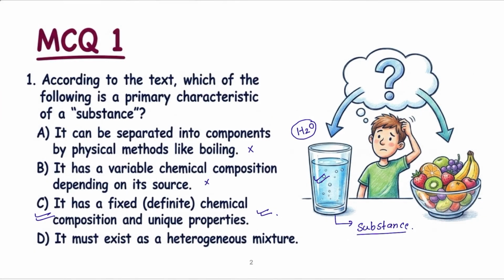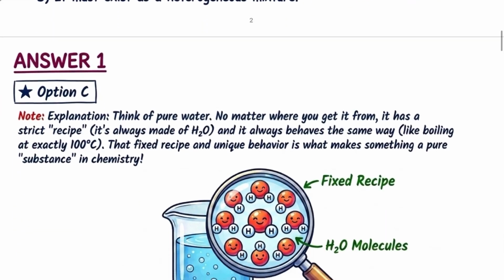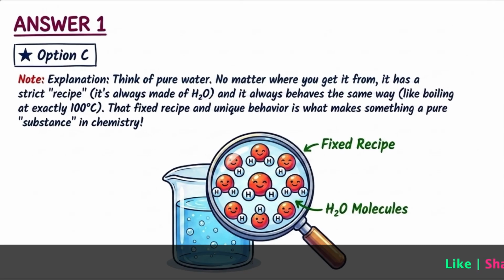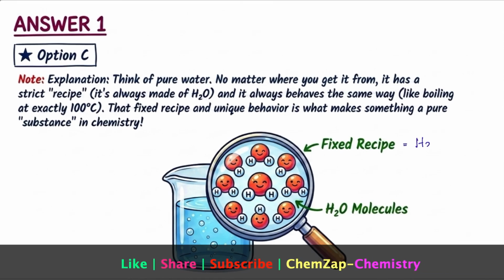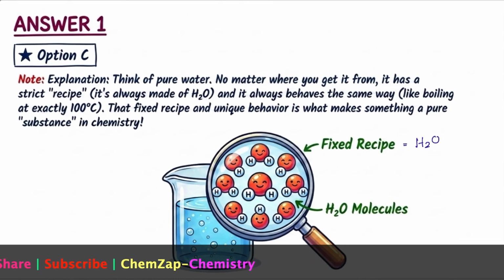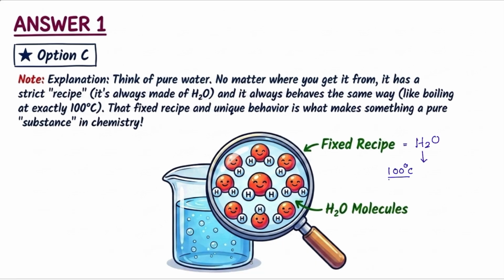Now see the explanation of option C. Why is option C the correct answer? Now see, this water has a fixed composition, right? It is made up of hydrogen and oxygen, correct? And it has definite properties, right? For example, it has a fixed boiling point of 100 degrees Celsius. That's why option C is the correct answer to this question.